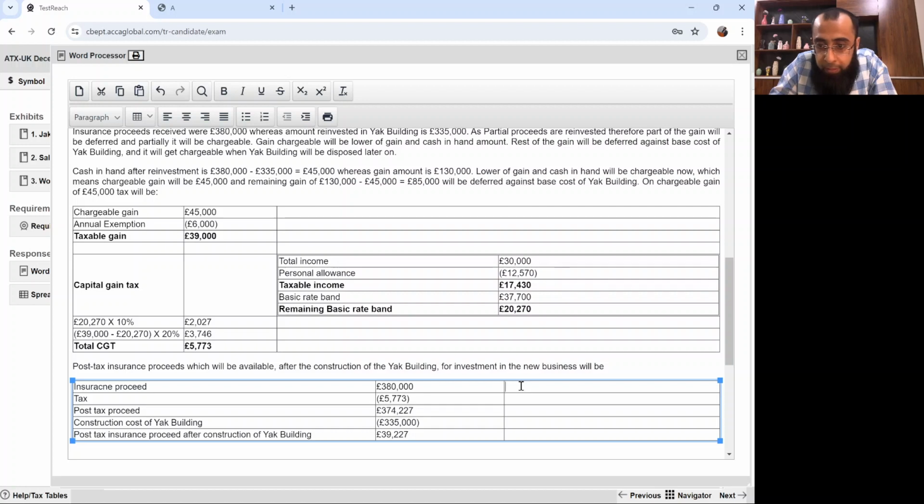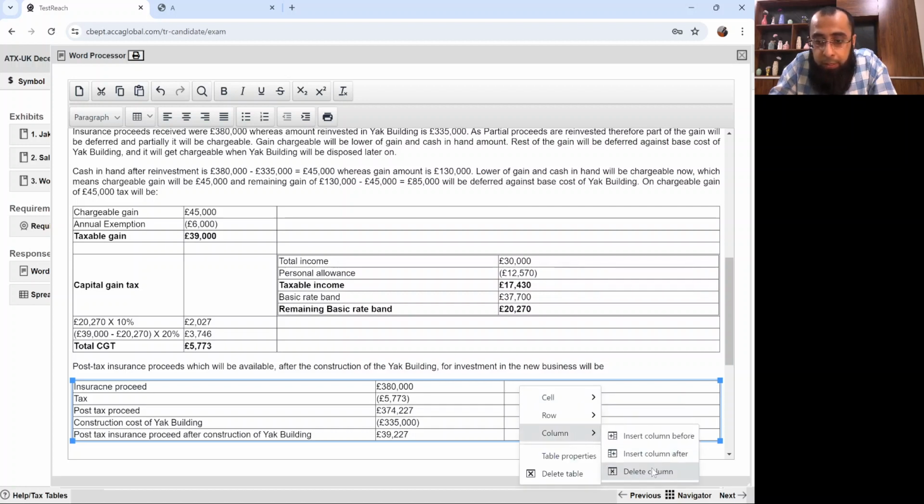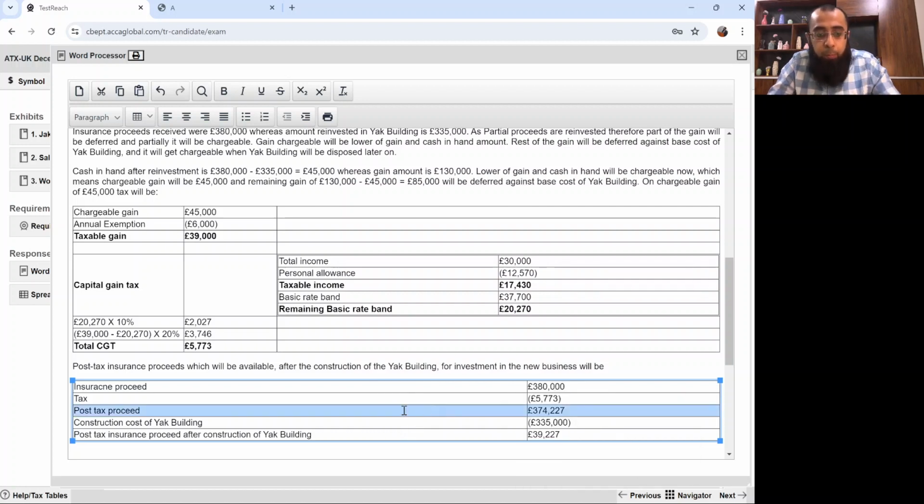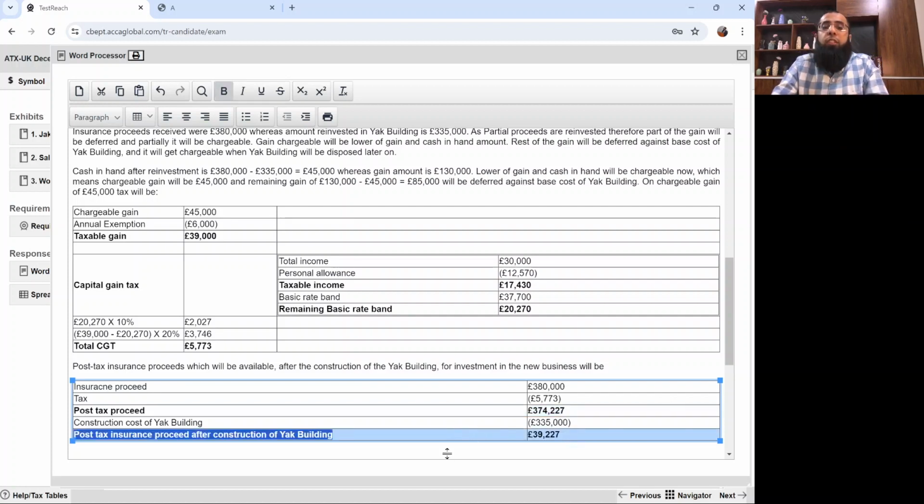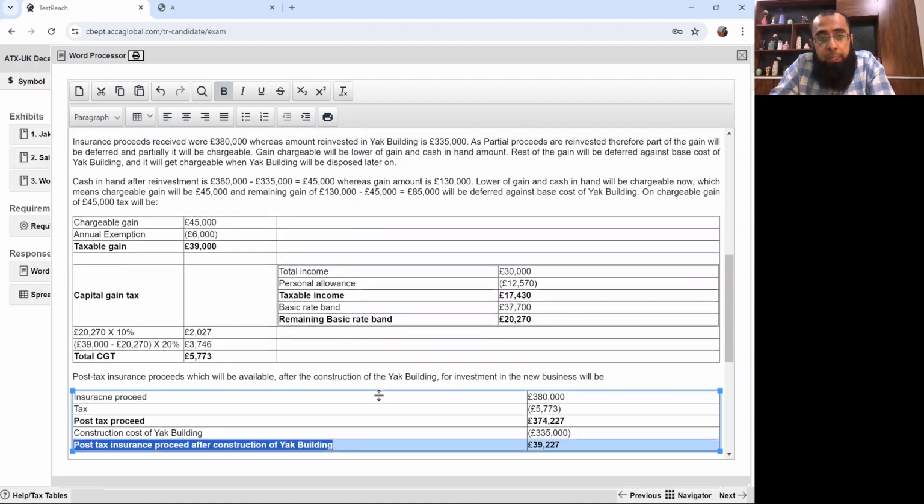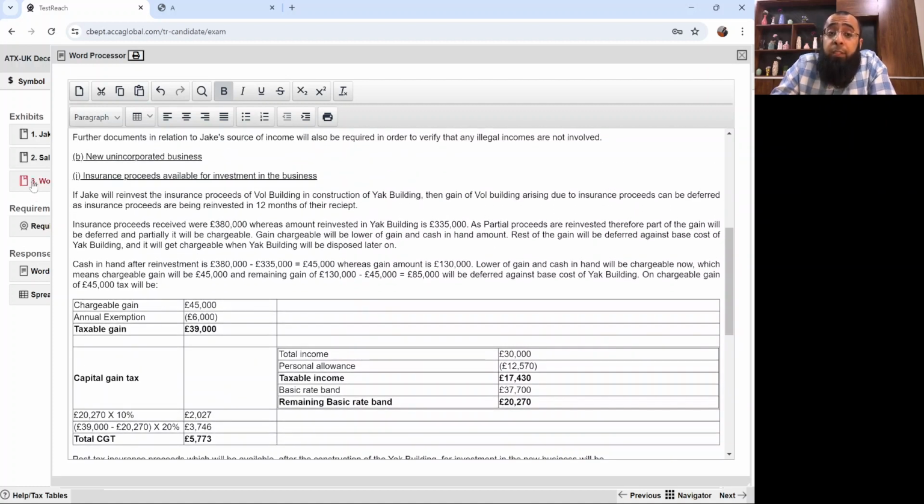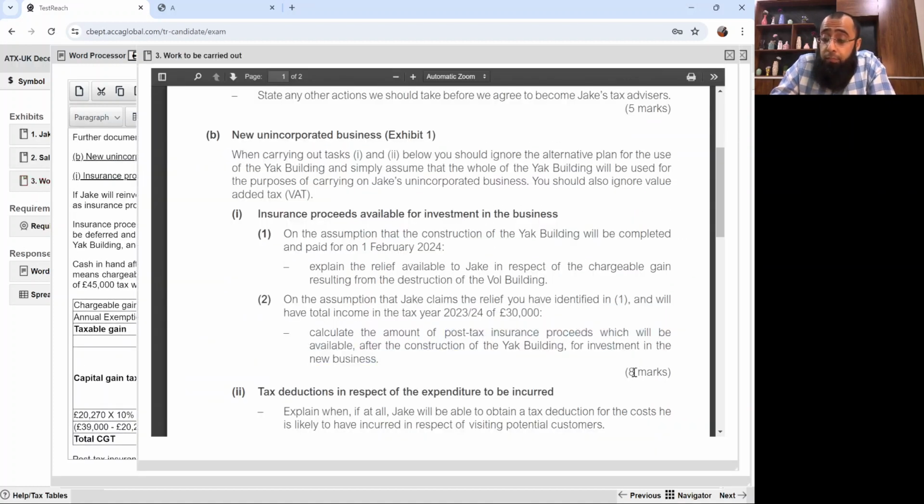So will you repeat it again? Obviously, I'll repeat it again. There is nothing to worry about. Delete this column. Here is our post-tax proceed, and this is the post-tax insurance proceed after construction of the YAC building. Believe me, this requirement was of 8 marks, and in my opinion, it's not difficult. For a student of advanced taxation, it's just a very easy one.